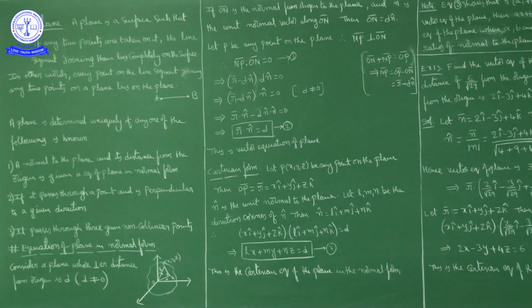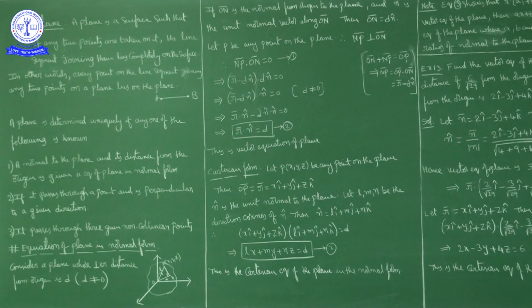This is the vector equation of the plane, the vector equation of plane in normal form: R bar dot n cap is equal to d. Here n cap is the unit normal vector. d is the distance from the origin to the plane.